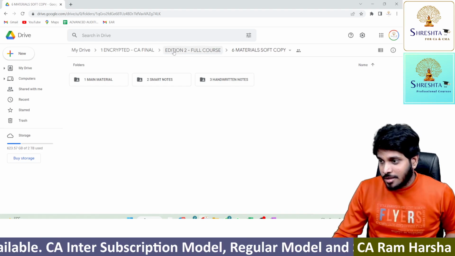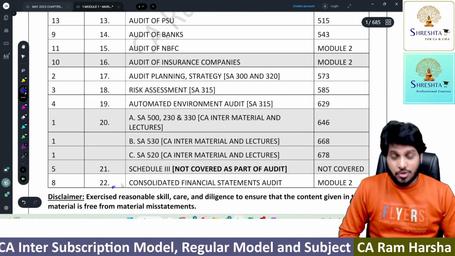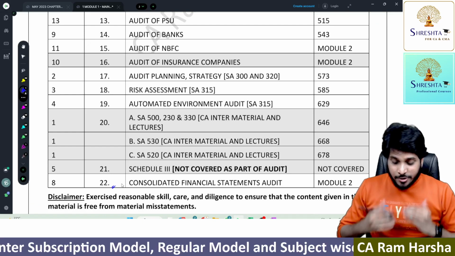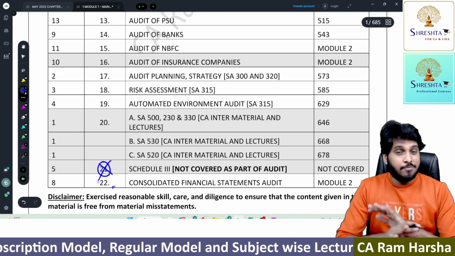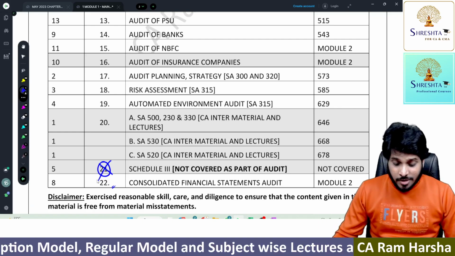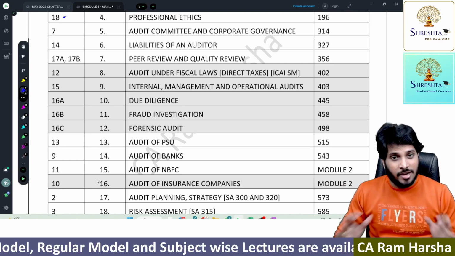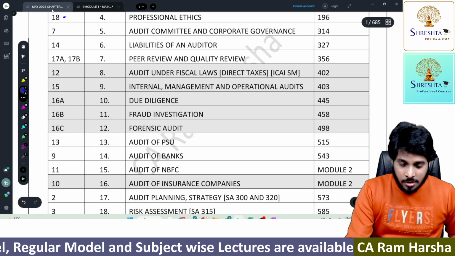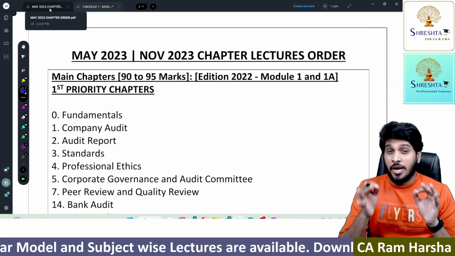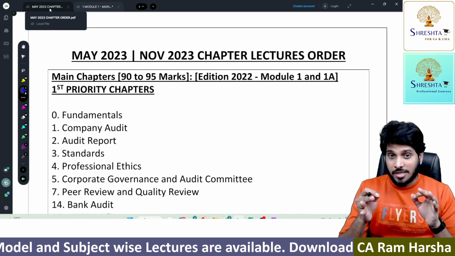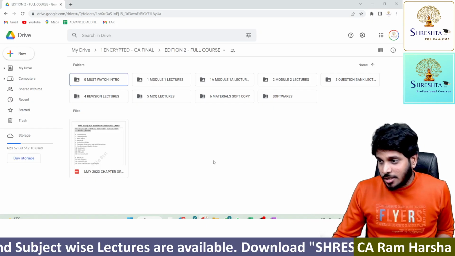Now, as per our material, we are totally having 22 chapters. As you are aware, I am not covering the 21st chapter, which is schedule 3. So we are totally having 21 chapters in our auditing subject of CA Final. Now, what is the order? You must note this, very important. Right now, what I'm going to talk about is most important.